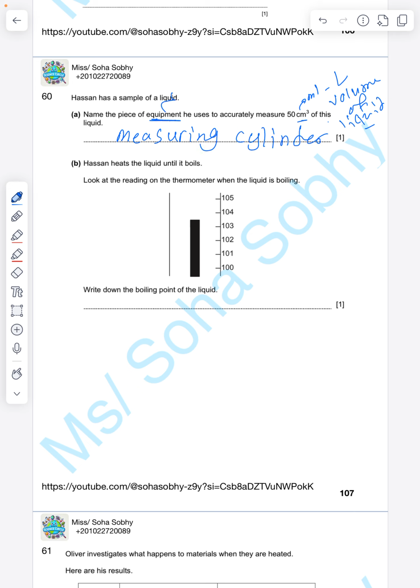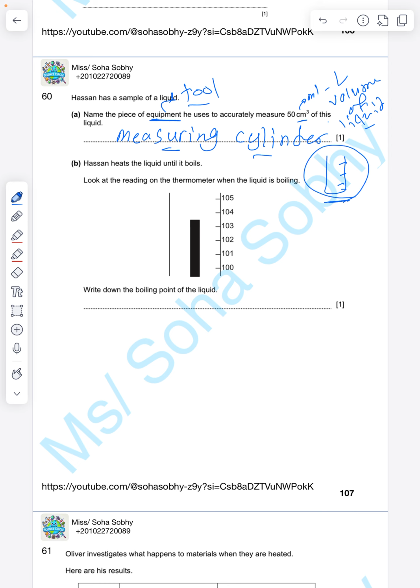So what does it mean by equipment? Tool. What is the name of the tool that we are going to use to measure the volume of a liquid? Measuring cylinder. It's like a cup with numbers, and the numbers are accurate, so I use it to measure the volume. So I can't use a beaker because it's not accurate. I will use the measuring cylinder instead because it's accurate. Got it? If you want to measure the volume, you measure it using a measuring cylinder.